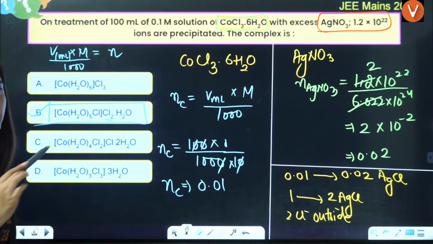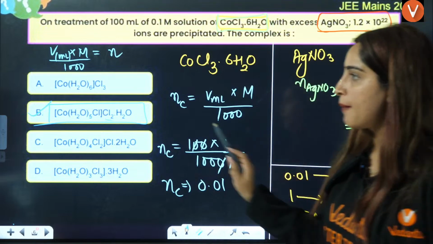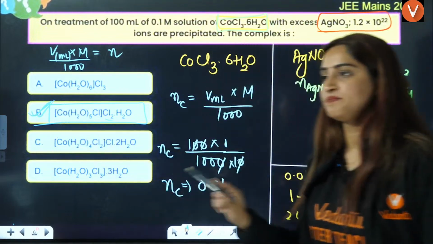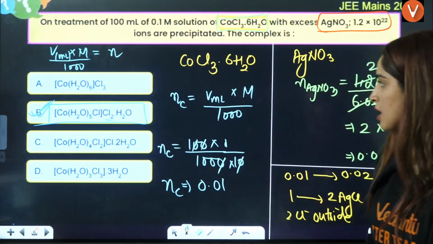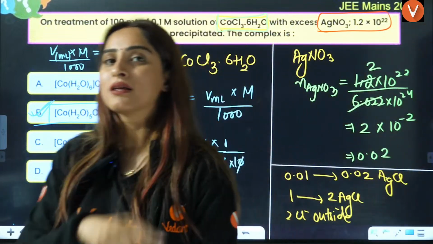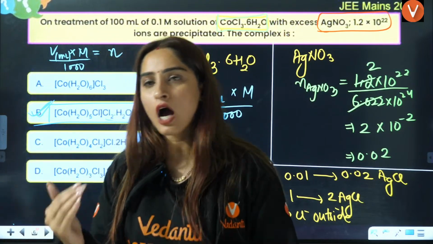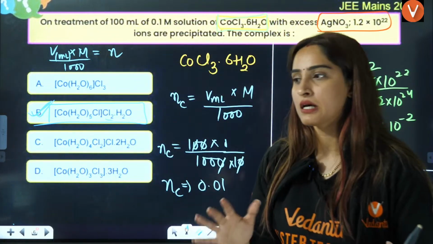So the answer is going to be B is the correct answer. Okay, understood? B is going to be the correct answer. Is that clear to everybody? So we used the mole concept to answer a question of coordination chemistry, right? That is how good-level questions are asked to you.